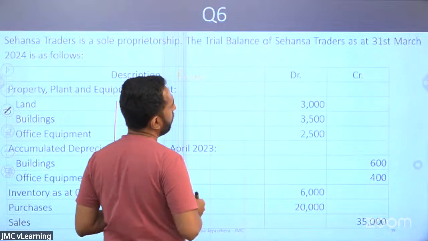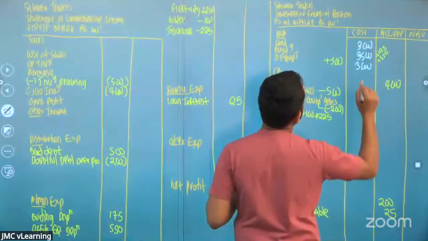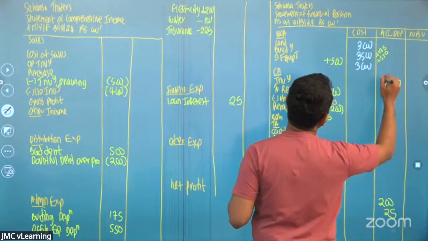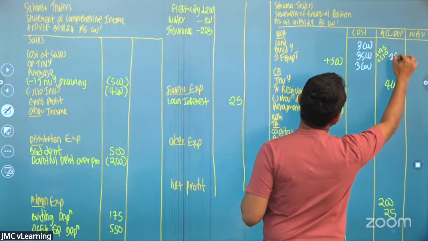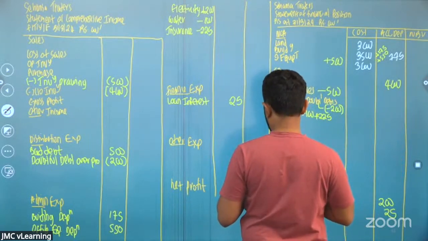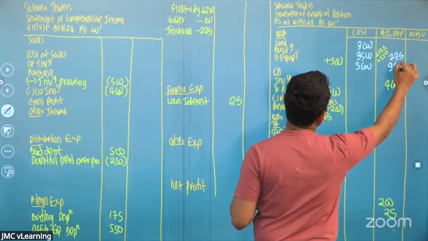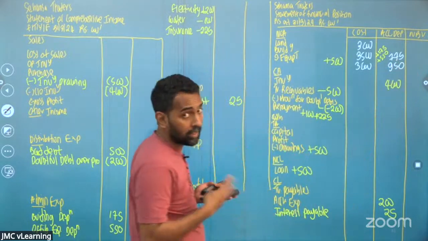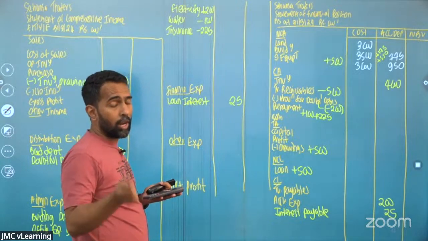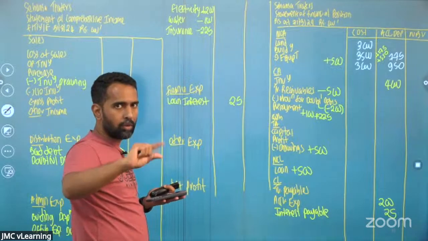Depreciation 600 and 400. 600 plus 175, 775. 400 plus 550, 950. You have to add that current year depreciation. The trial balance gives you the opening balance, and we calculated the current year, so you have to add that.